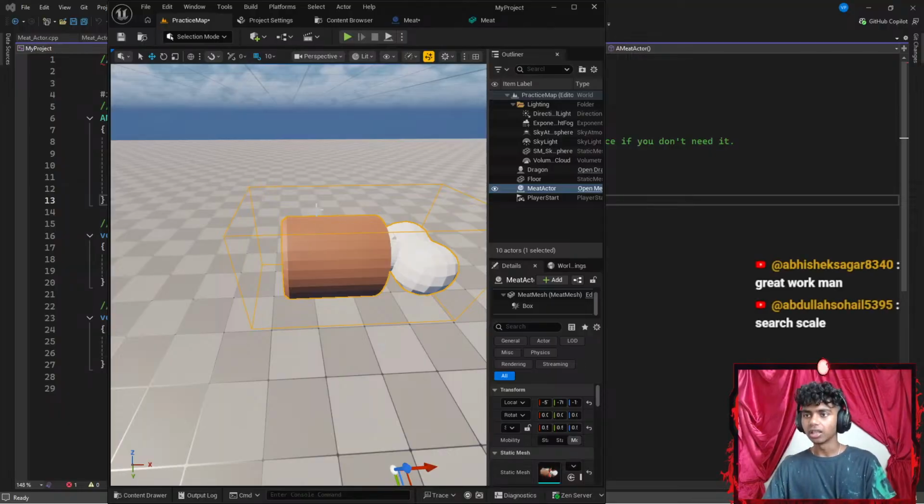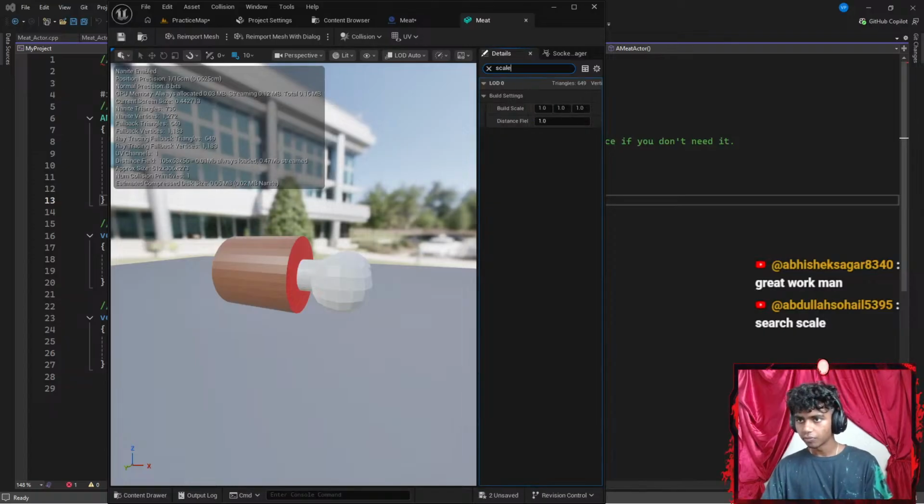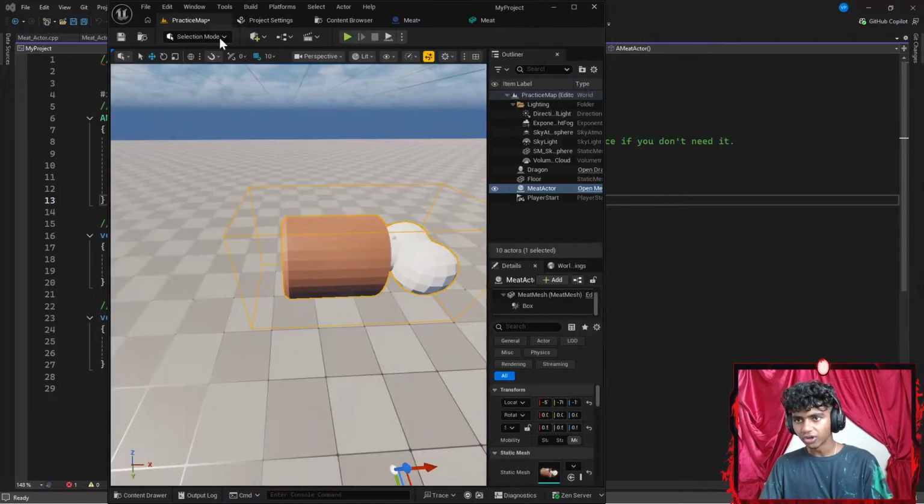Okay, search scale. Oh, okay. In my viewer, I could go with something like scale. There we go. So I gotta change my build scale from 1 to 0.05. Let's go ahead and change to 0.05. There we go. Now if I were to go to my practice map here,